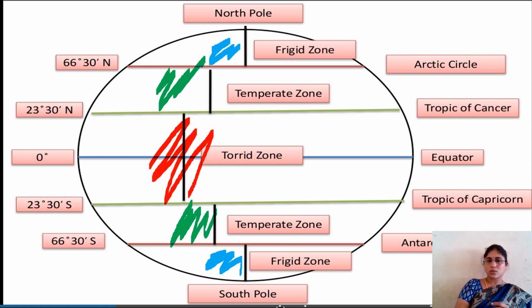So this is about our torrid zone, temperate zone and frigid zone.